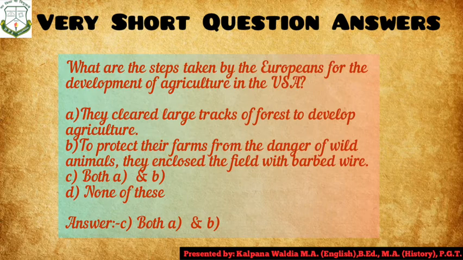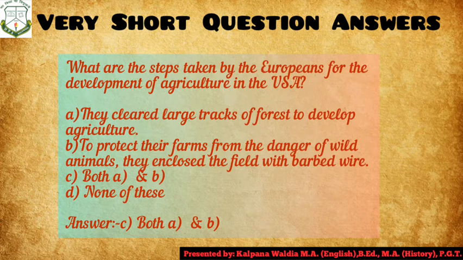Options are: they cleared large tracts of forest to develop agriculture. To protect their farms from the dangers of wild animals, they enclosed the field with barbed wire. Or option A and B both, or none of these. Answer is option A and B both.